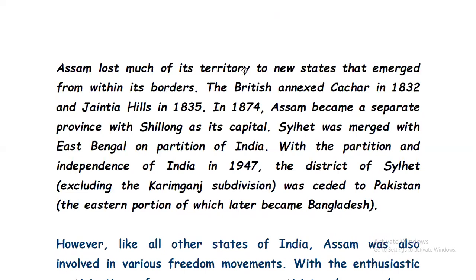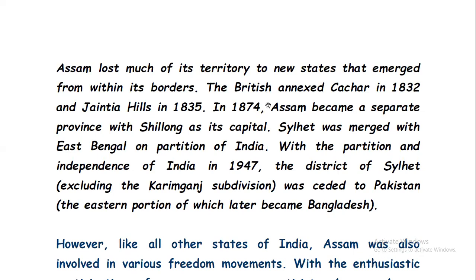Now, Assam lost much of its territory to new states that emerged from within its borders. Initially, Assam was a very big state, right? We talk about Borohom, right? But after that, what happened? Several states actually formed their own states, and some were annexed by the British, like Kasar. Kasar was annexed by the British in 1832, then Jaintia Hills in 1835.